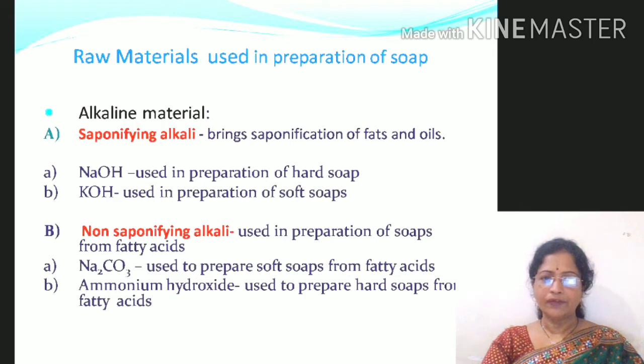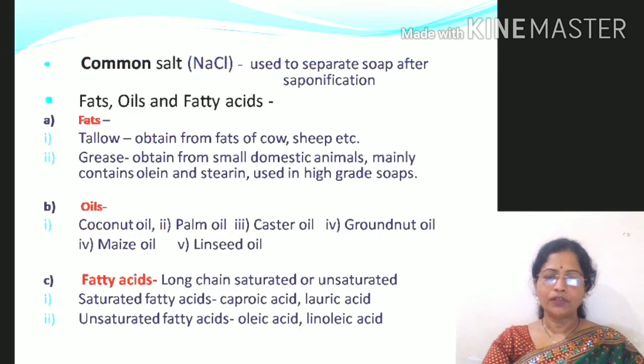The non-saponifying alkalis are used in preparation of soaps from fatty acids, meaning they are not used in the saponification process. Sodium carbonate or ammonium hydroxide can be used as non-saponifying alkalis. One more important constituent in preparation of soap is common salt, that is brine solution, which is used to separate soap after the saponification process. Then we are going to discuss the fats, oils and fatty acids.